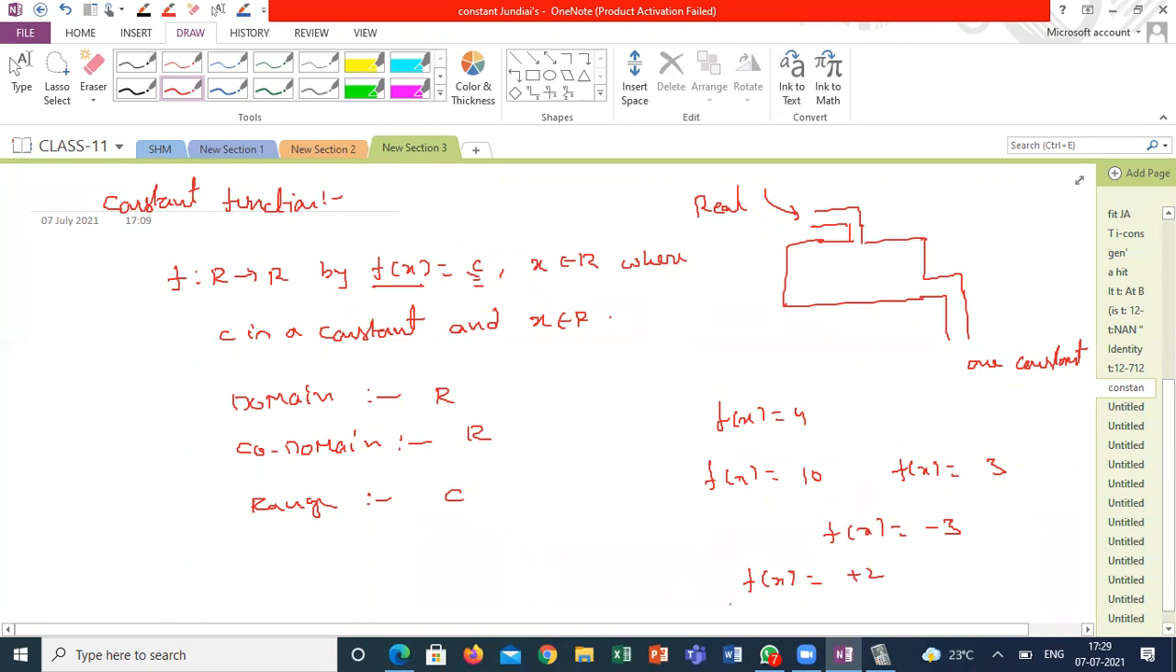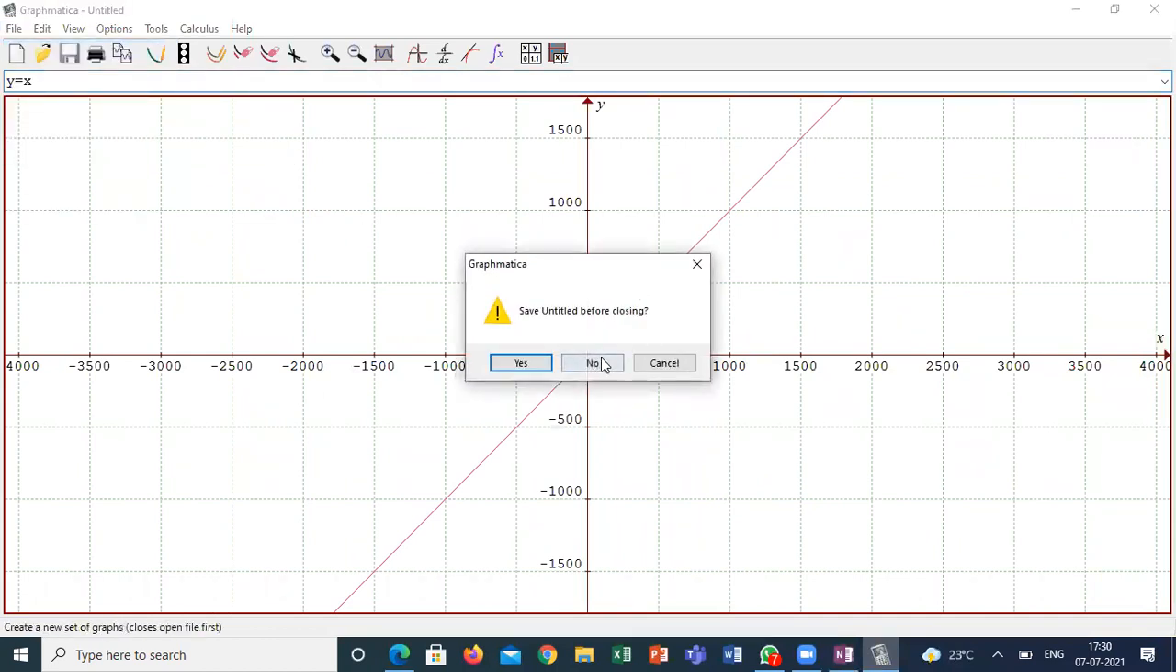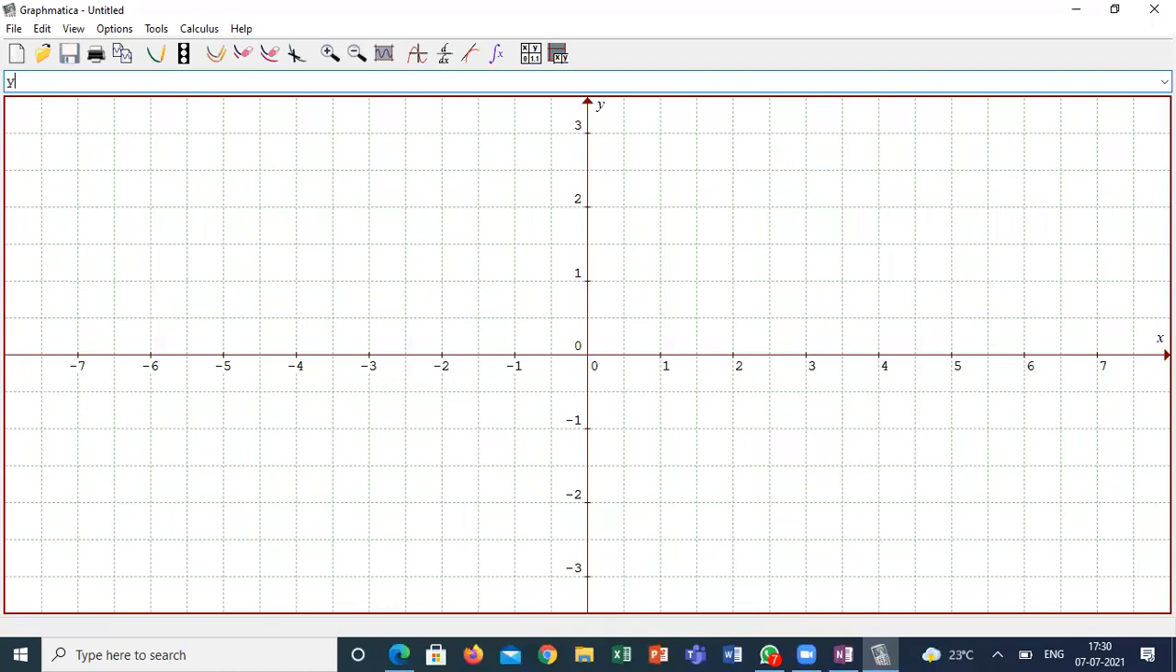Guys, is it clear what I'm trying to say? If I take the constant function, the graph of the constant function will be like this: y is equal to 9.